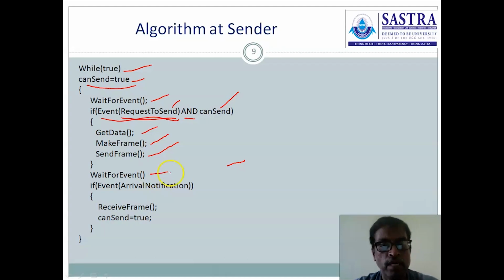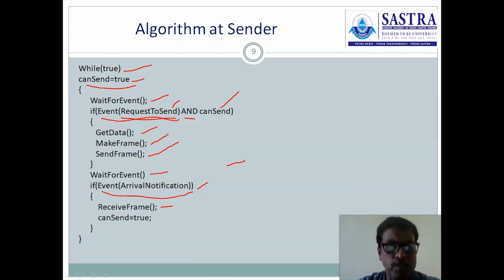Wait for event. Whenever that event happens, it means the sender receives an acknowledgement from the receiver. Then this particular event is raised. Then an arrival notification is issued by the physical layer to the data link layer at the sender. Immediately control enters here and it executes the receive frame procedure. Then it receives the frame.